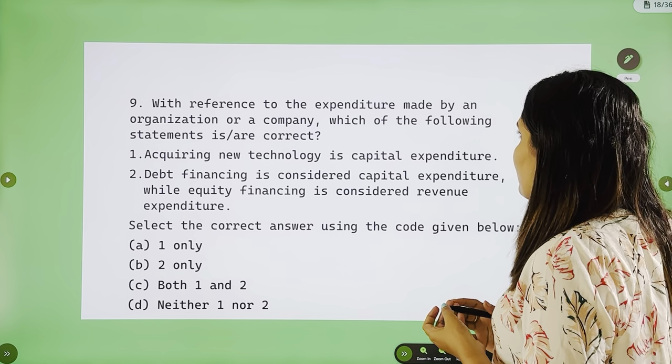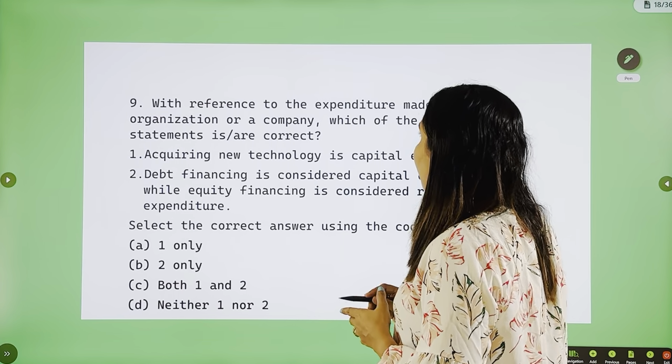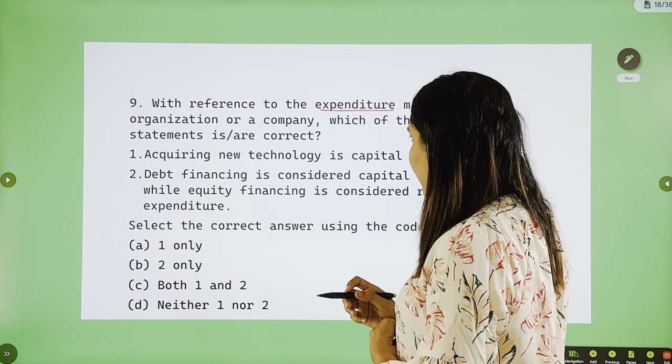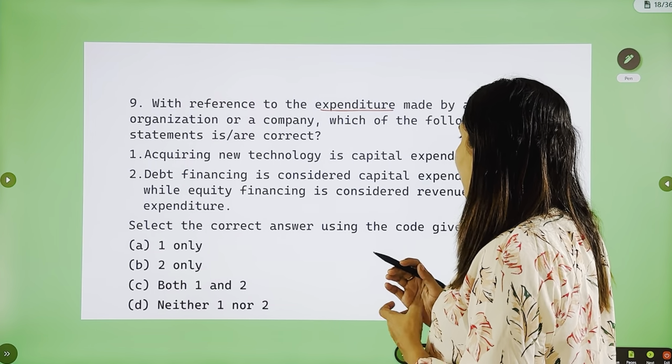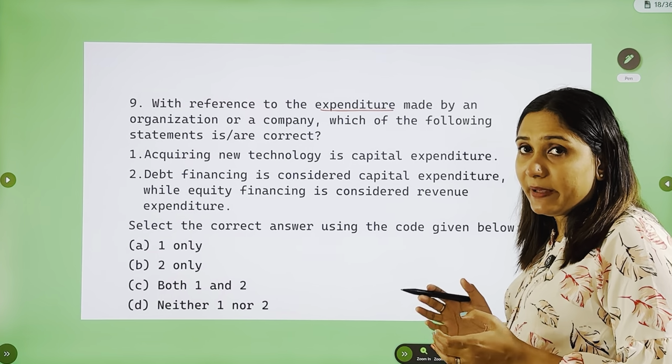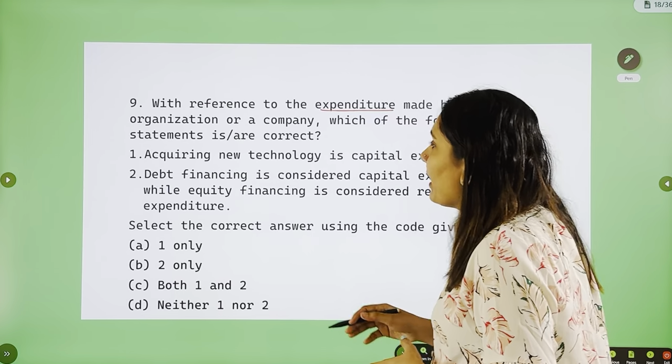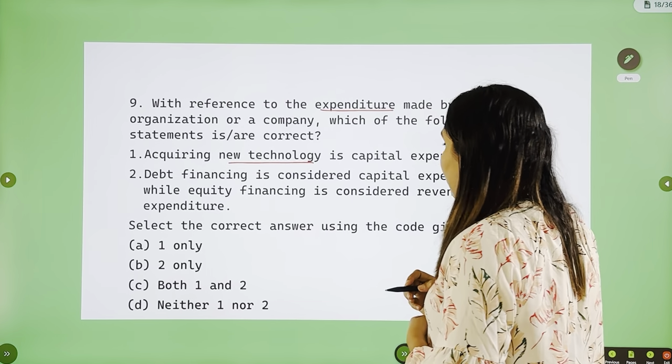Now the next one is a very basic question with reference to expenditure made by an organization or a company. Which of the statements are correct? This is regarding capital and revenue expenditure, very basic things, NCERT knowledge. Acquiring new technology is a capital expenditure.